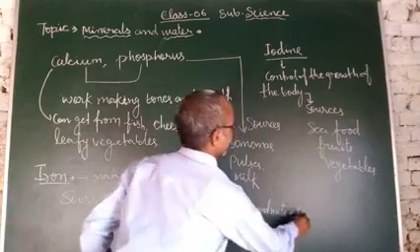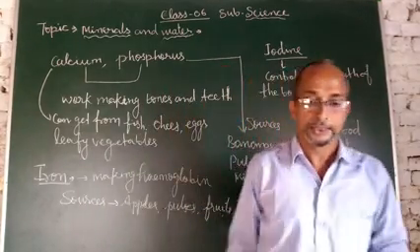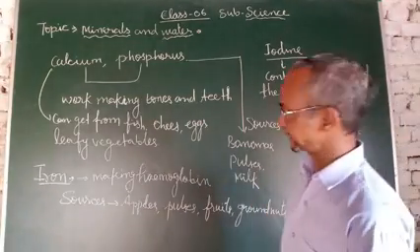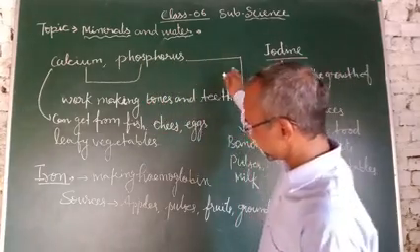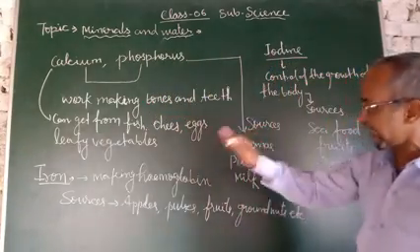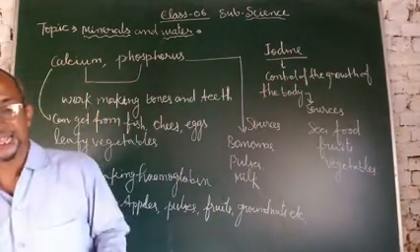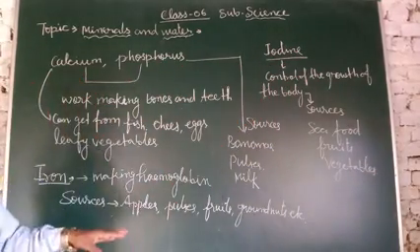So these are the minerals required for the different functions of the body. Among minerals, calcium, phosphorus, iodine, iron: these are the different minerals with different sources and different functions in our bodies. Okay.